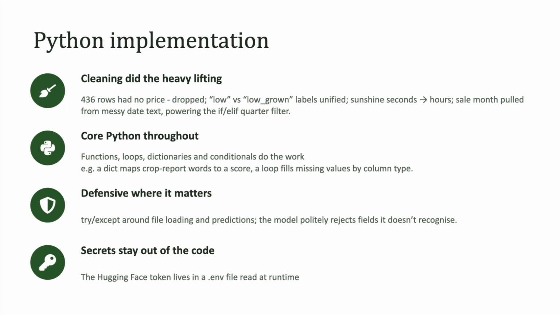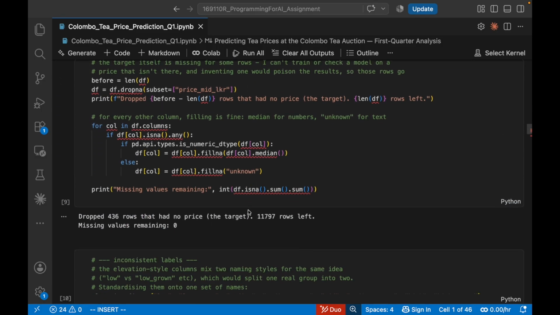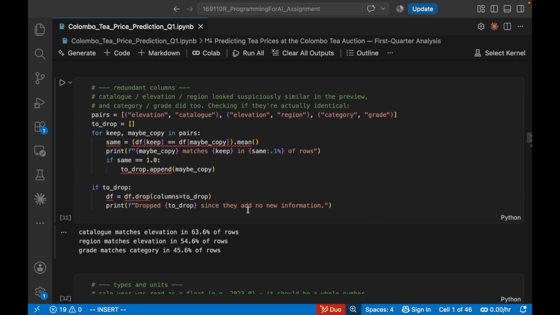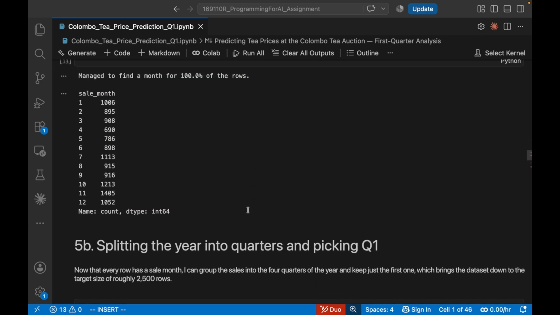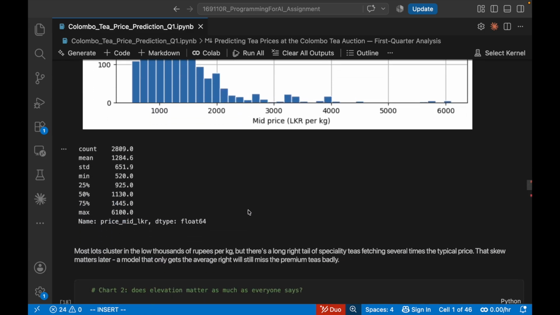Actually, cleaning was more important than I expected, because 436 rows had no price, so I dropped them. The elevation column mixed 2 naming styles for the same thing. Then I pulled the sale month out of messy date text, which is also what let me build the quarter filter, which is an if-else-if function.